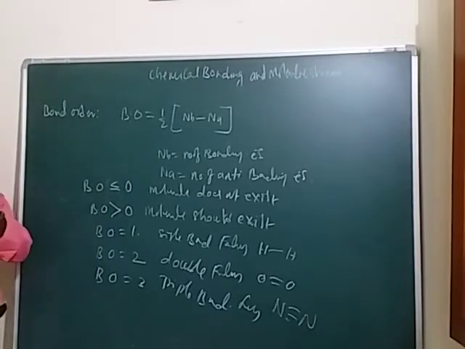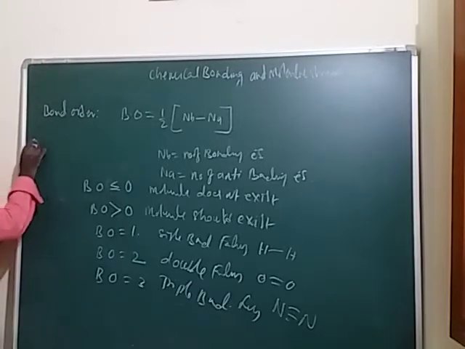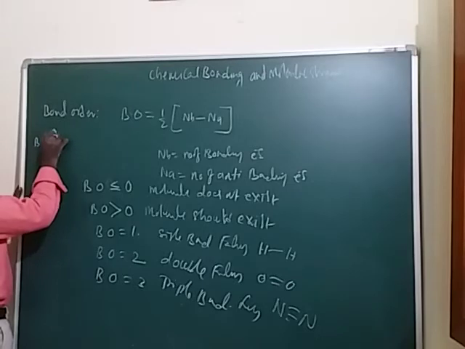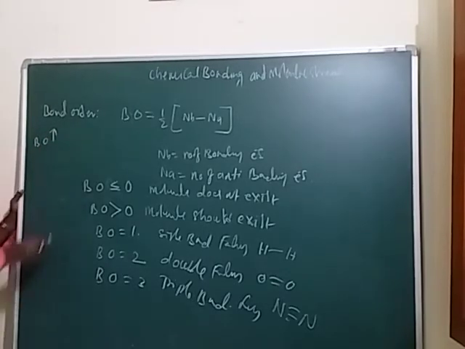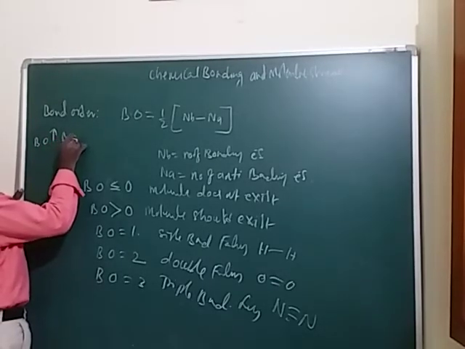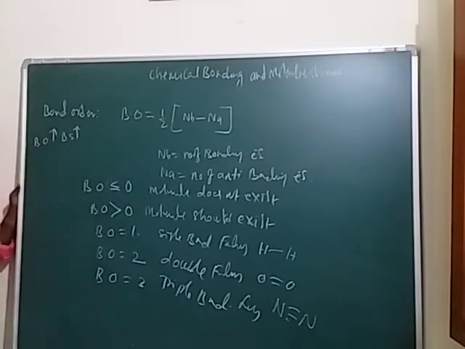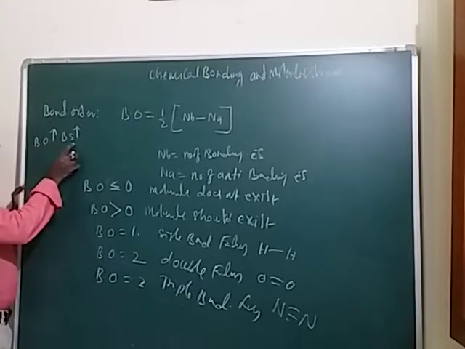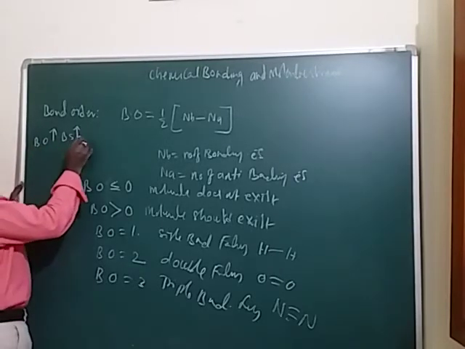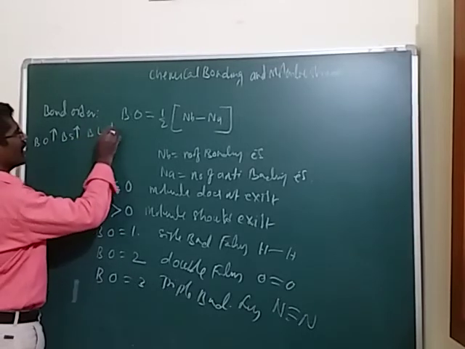Actually, bond order represents the number of bonds present in a molecule. Now we have one statement, students. When the bond order increases, the bond strength also increases. Bond order increase means bond strength increase. When the bond strength increases, the bond length decreases.